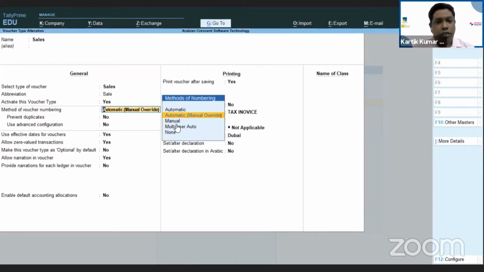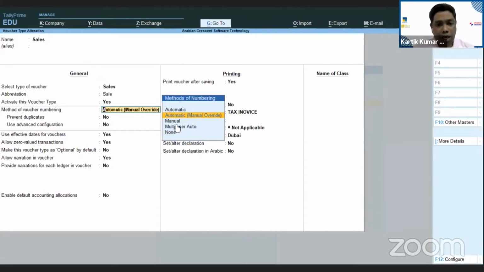Say for instance, on 29th the voucher numbering ended at 500, and on 1st of October the voucher numbering started at 501. Now you're going back and doing an entry on 29th September. This automatic numbering will push all the vouchers down as soon as you do some backdated entry. So this is why we suggest our users that you should not use automatic. You should take auto manual.